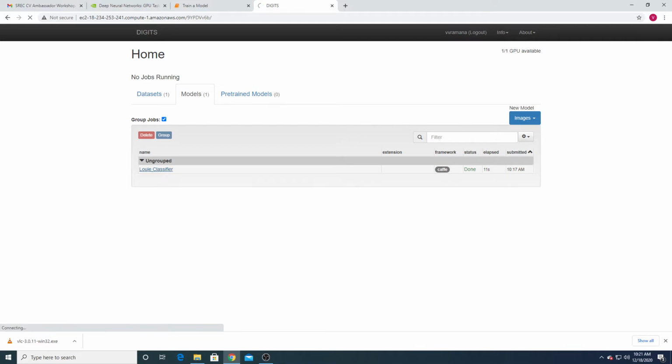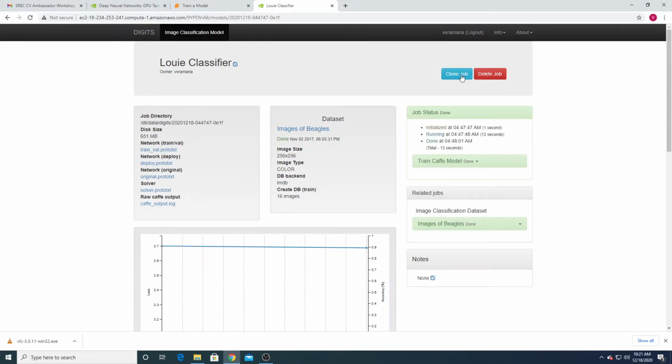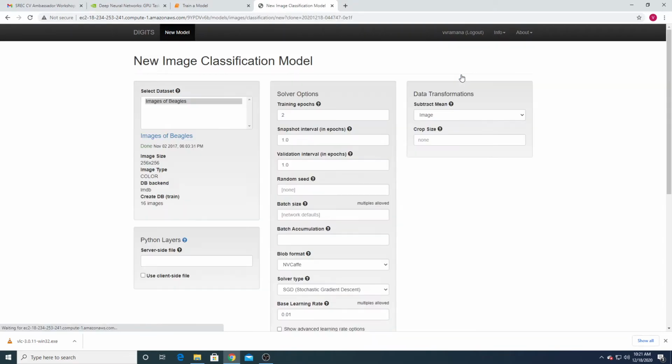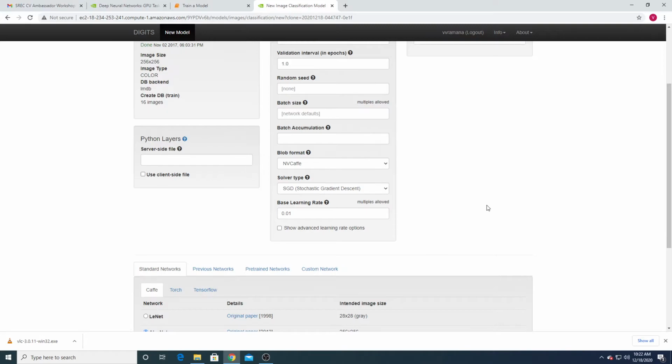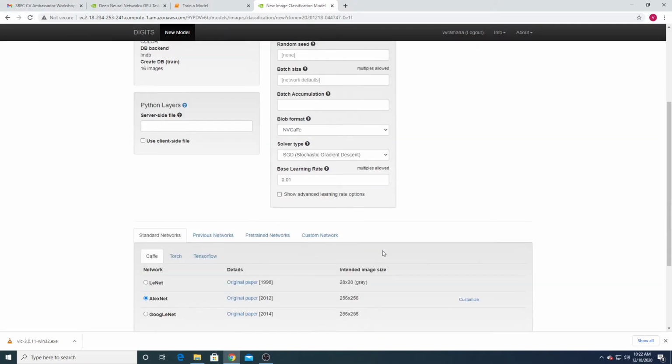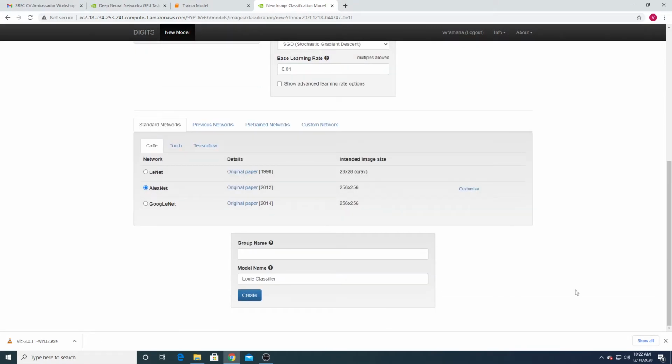Click on this model and click on clone job. So clone job means we are taking the clone of the already built model. So these are the instances we have created previously. Now what I want to do is I want to keep 100 epochs here. So I want to use 100 epochs here. Now I don't want to change anything. Now create.